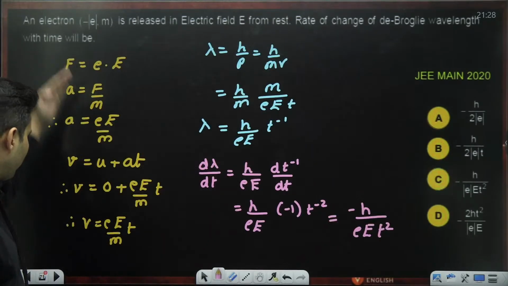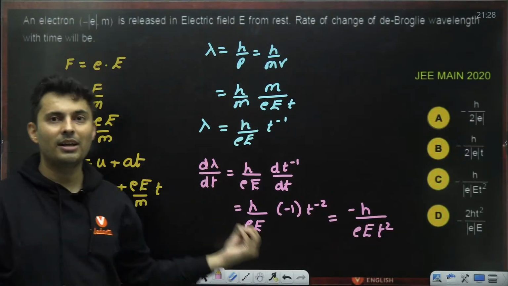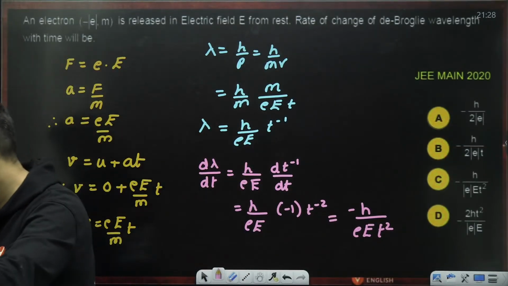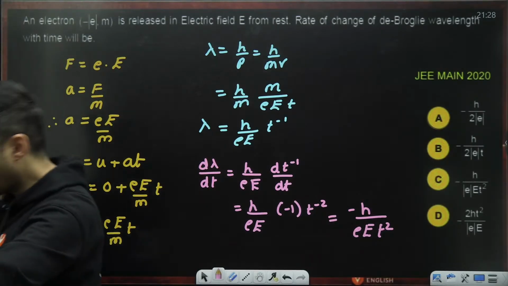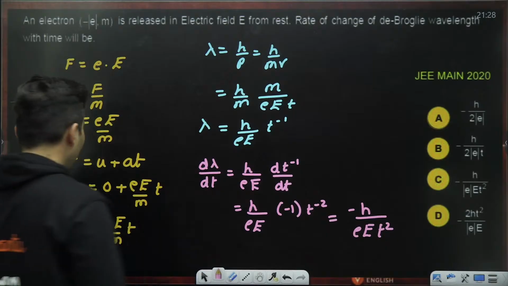Such a straightforward question, but they coupled it with derivatives, rate of change. Got it? How many of you loved this question? Wasn't this a fantastic question? And how they coupled it with derivatives?